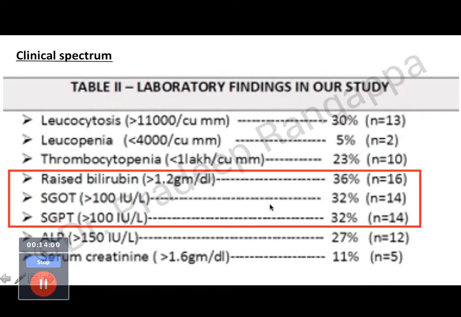So when they looked at the common laboratory findings, you will see liver dysfunction was the commonest. So 36% of them had raised bilirubin and 32% had raised enzymes. Which means to say upfront it tends to affect the liver and they can have hepatomegaly. So this is what we can find out, and they can come with non-specific symptoms.